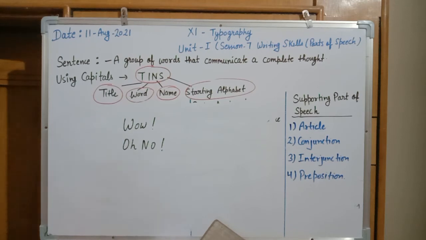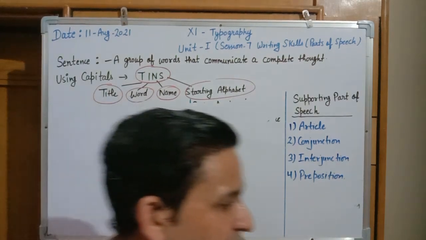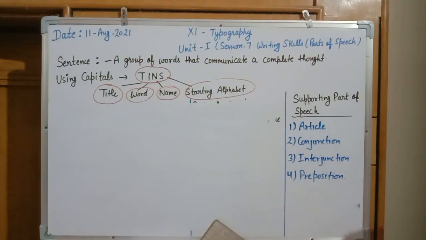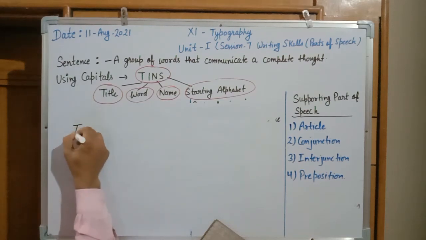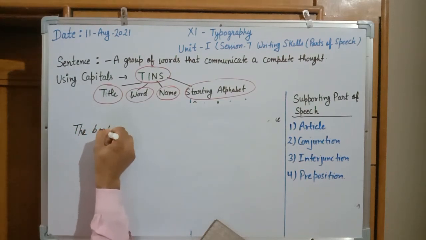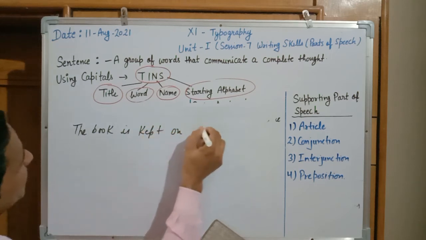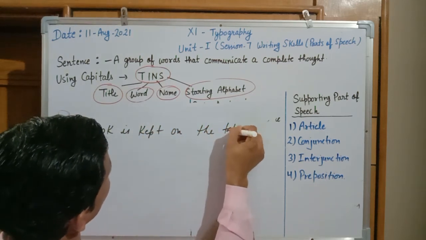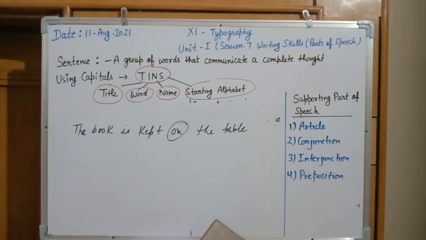Afterward, next is preposition, that will be presented for the position of anything or product, like the book is kept on the table. The book is kept on the table. Here, on is a preposition. It is a preposition.